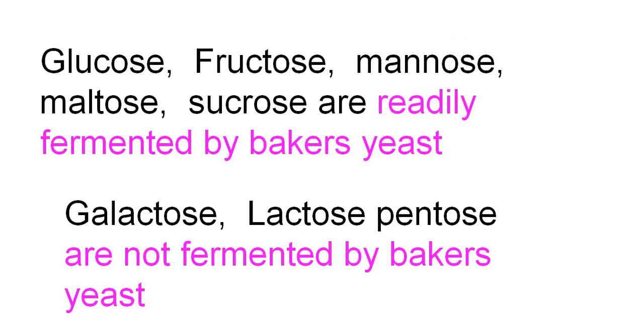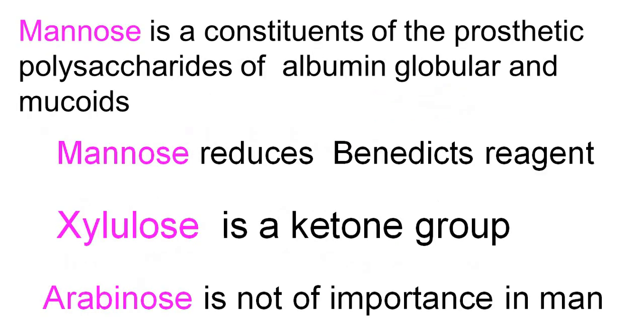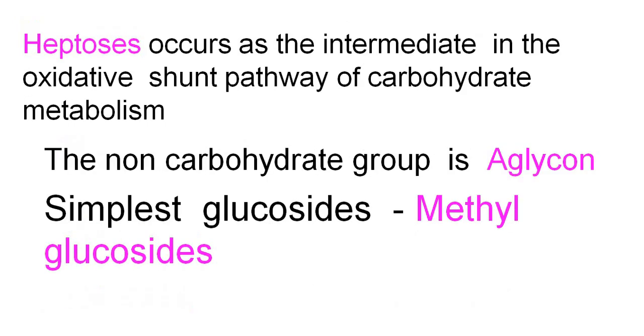Glucose, fructose, mannose, maltose and sucrose are readily fermented by baker's yeast. Galactose, lactose and pentoses are not fermented by baker's yeast. Mannose is a constituent of the prosthetic polysaccharides of albumin, globulin and mucoids. Dash reduces Benedict's reagent: mannose. Dash is a ketone group: xylulose. Dash is not of importance in man: arabinose. Dash occurs as an intermediate in the oxidative shunt pathway of carbohydrate metabolism.